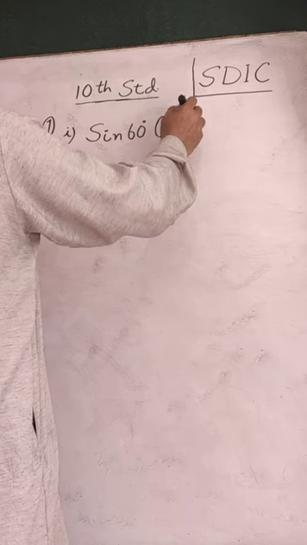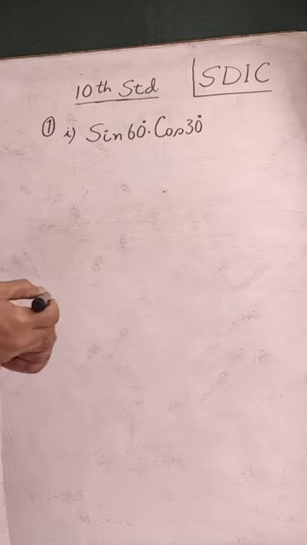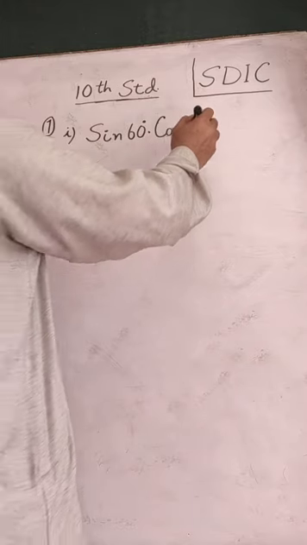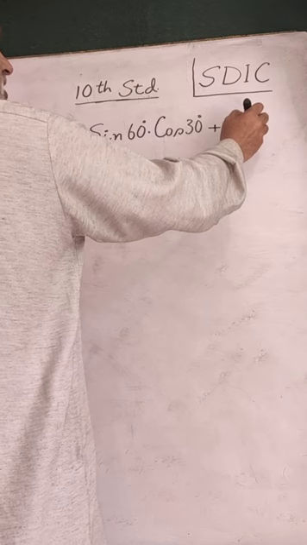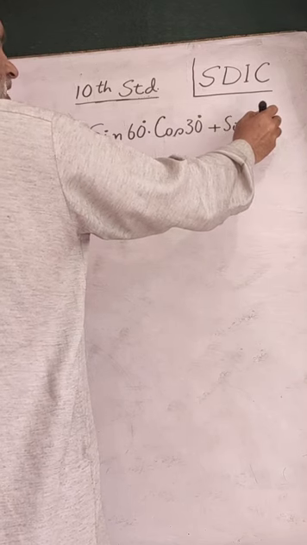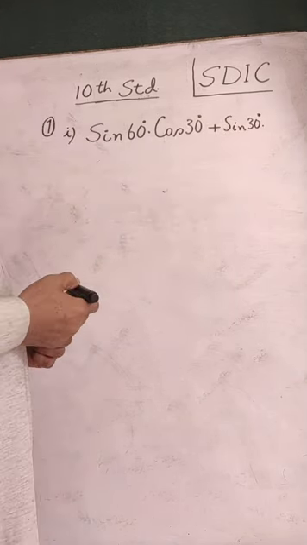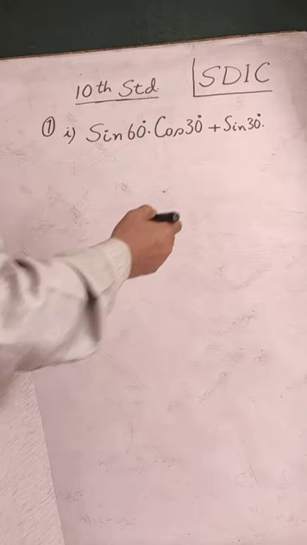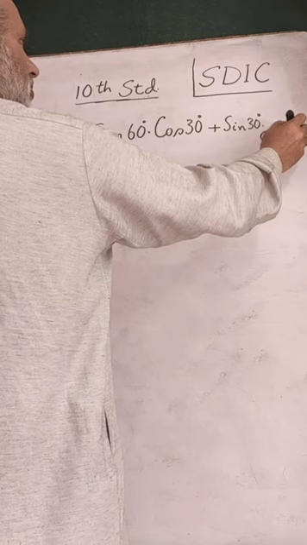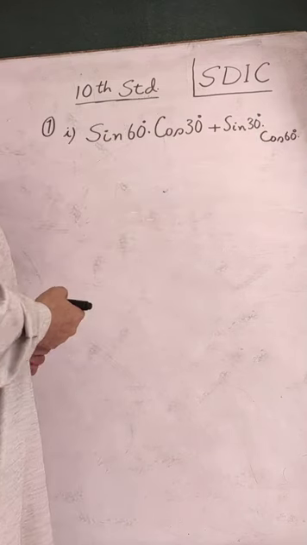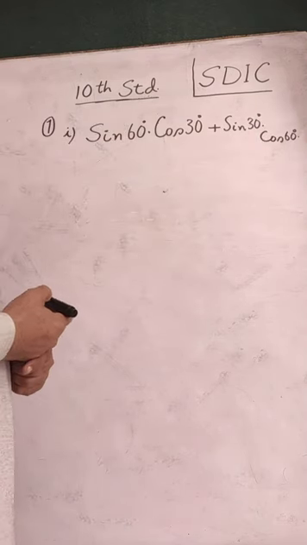Cos 30 degrees, it is multiply here, plus sine 30 degrees, again multiplied by, we don't have the sign there, it is multiply cos 60 degrees. We need the value of this.